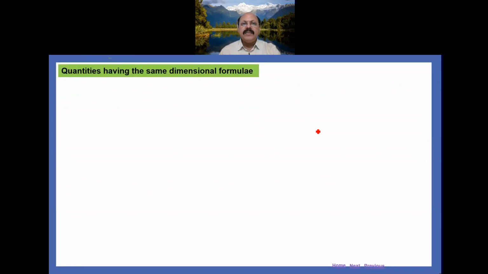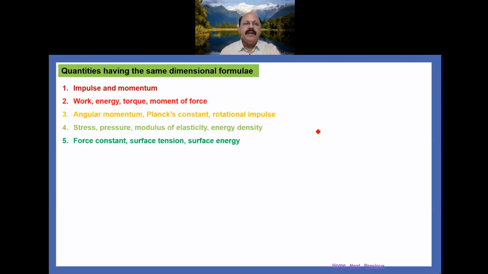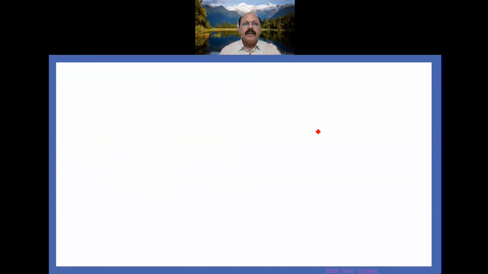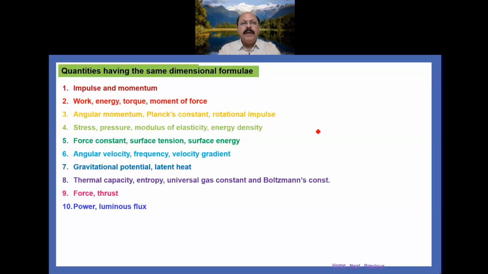Now, quantities having the same dimensional formulas. These are the few physical quantities which I have mentioned here. They are having the same dimensional formula. Like impulse and momentum, both are having the same dimensional formula because impulse is equal to the change in linear momentum. Similarly, work, energy, torque, moment of force, all are having the same dimensional formula. Angular momentum, Planck's constant, rotational impulse, they are also having the same dimensional formula. Like that, 4, 5, 6, 7, 8 up to the 10.